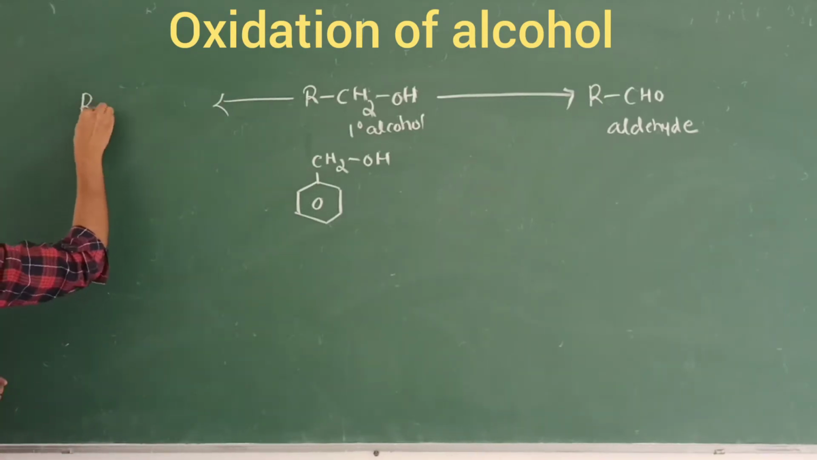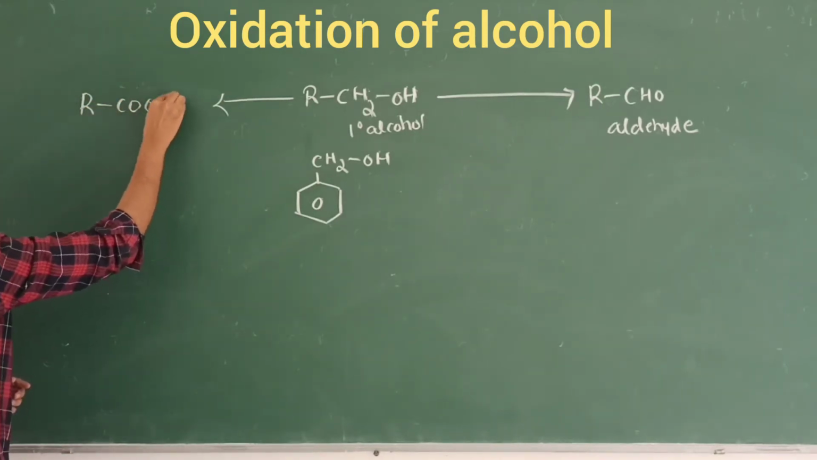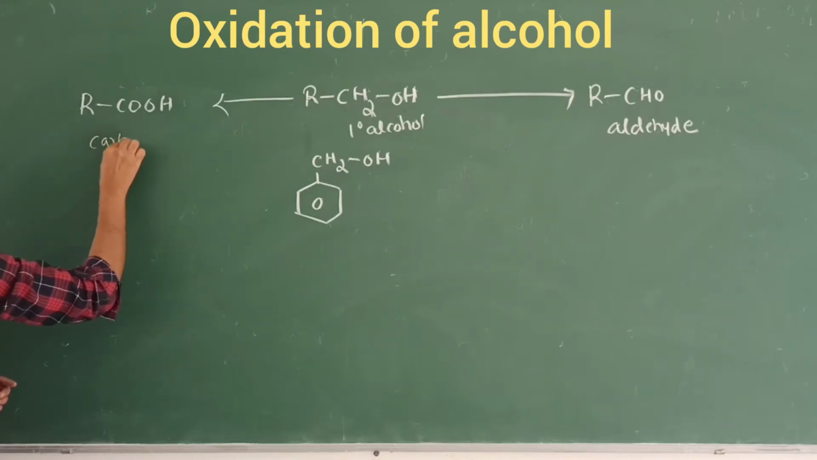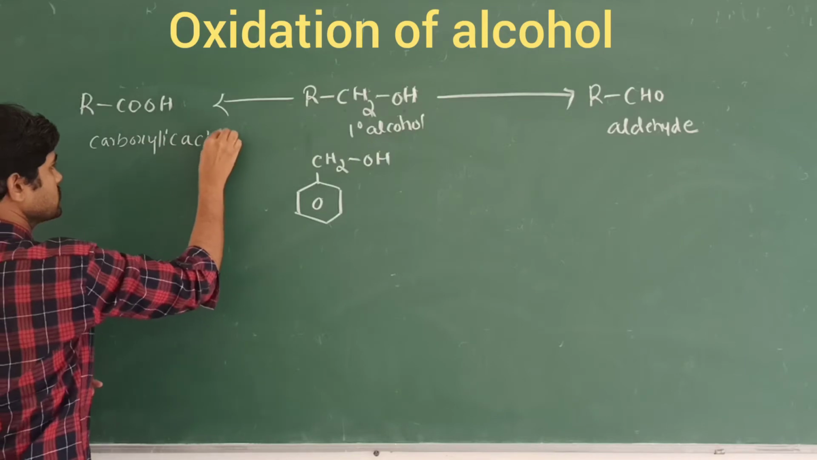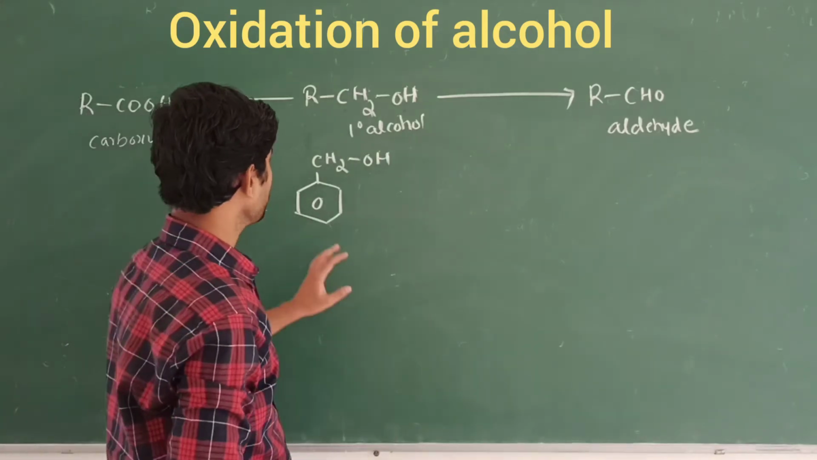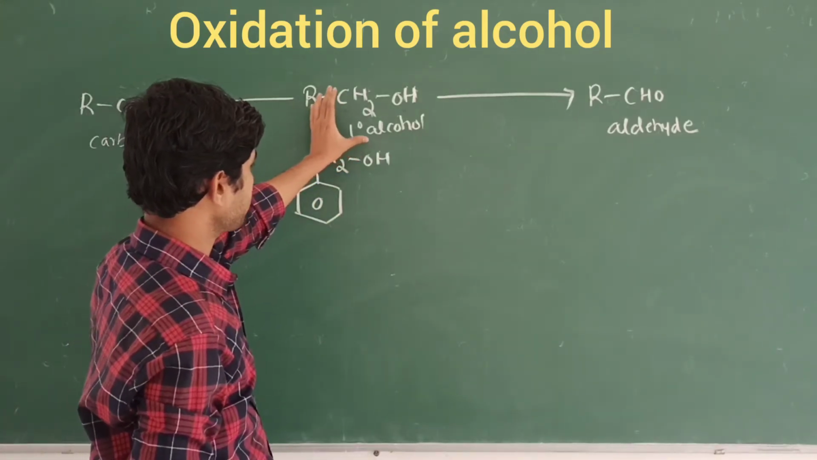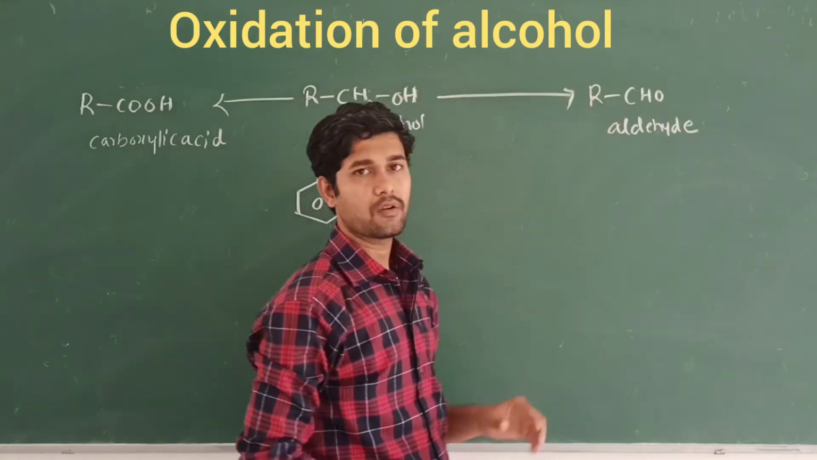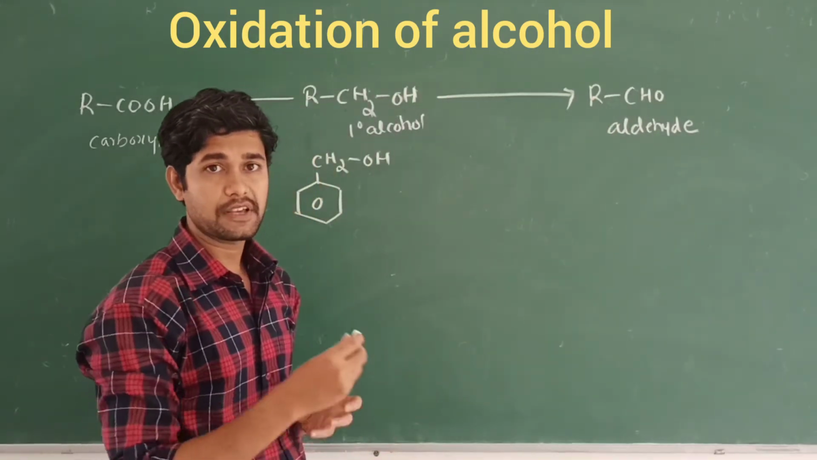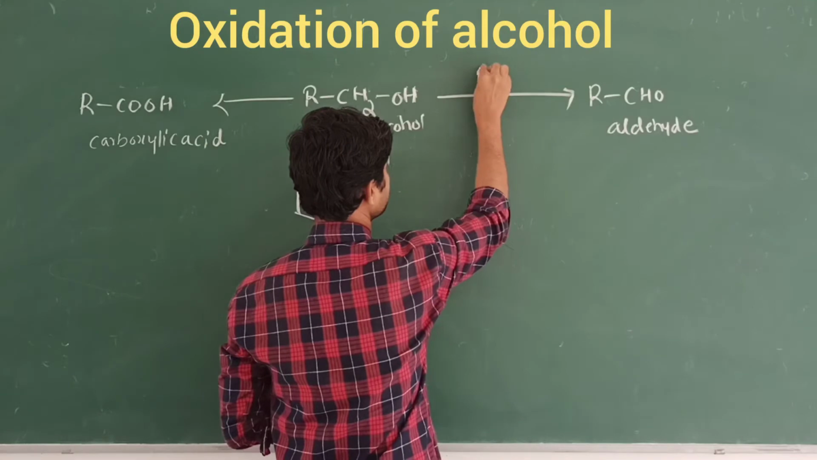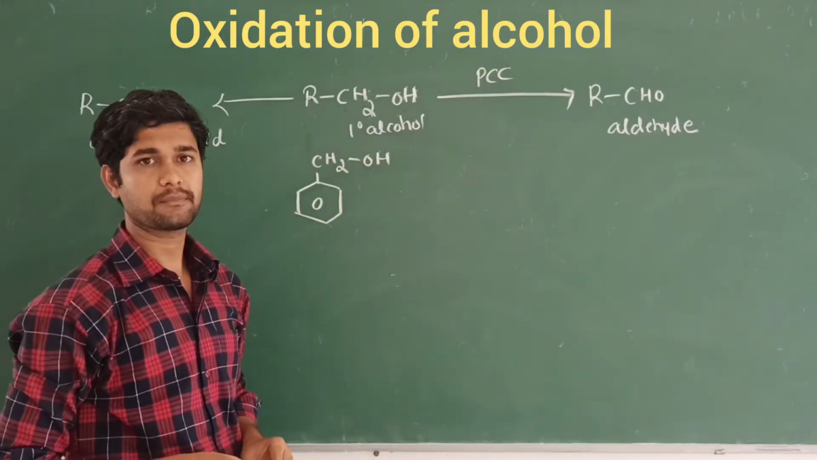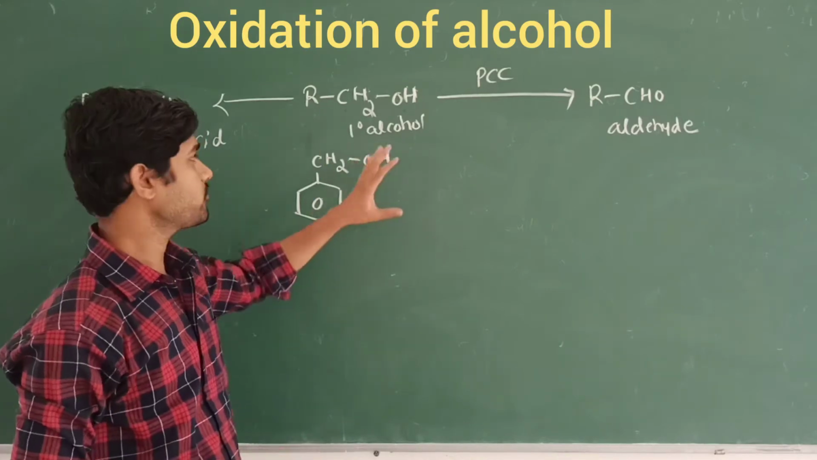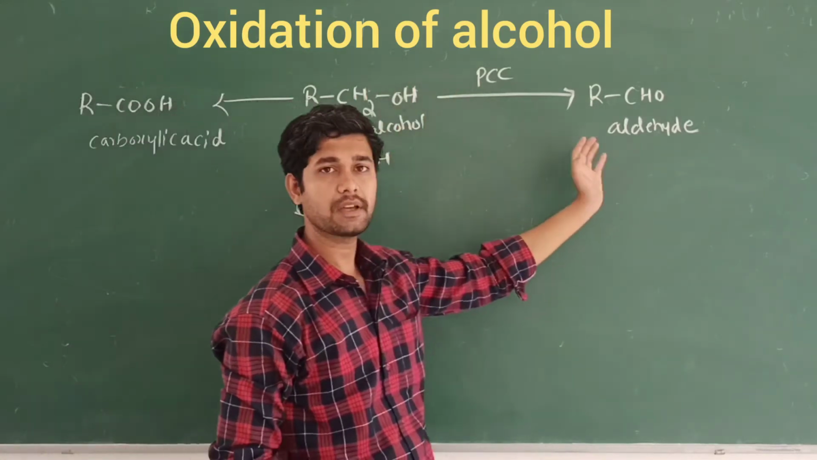And also after this conversion from primary alcohols, I am getting one more possibility, that is RCOOH. So this is called carboxylic acid. In order to convert primary alcohols into aldehyde, we are going to use an oxidizing agent called PCC. PCC is one example. It acts as an oxidizing agent for primary alcohols in the conversion to aldehyde.